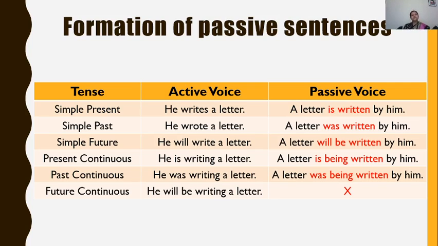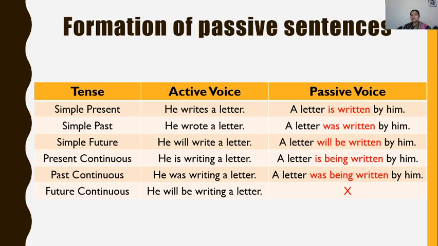Now let's see. The first tense is simple present. In simple present tense, the sentence is he writes a letter. As the sentence is in present tense, the to be form will be is, am, are, and that will be used according to the subject.